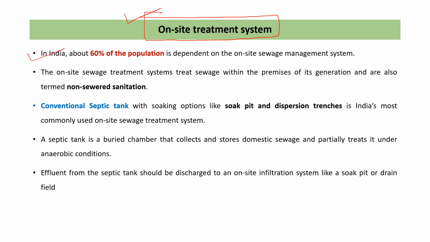So in India, almost 60% of the population is dependent on the on-site sewage management system. The on-site sewage treatment system treats the sewage within the premises of its generation and is also known as non-sewered sanitation.